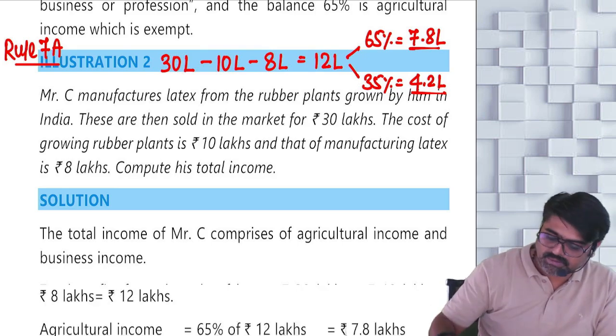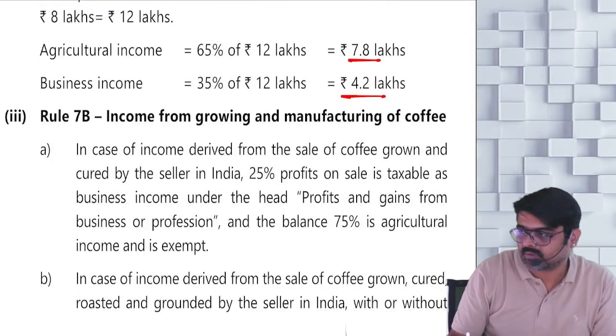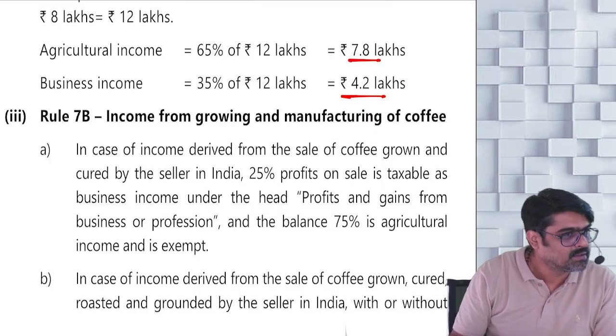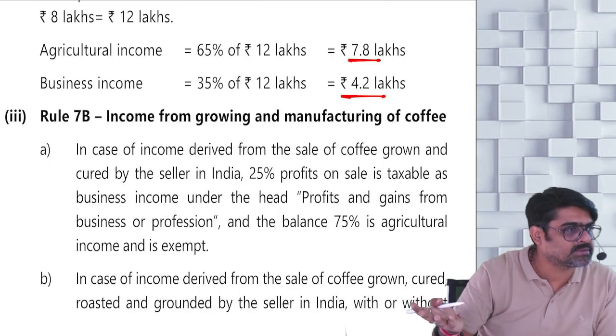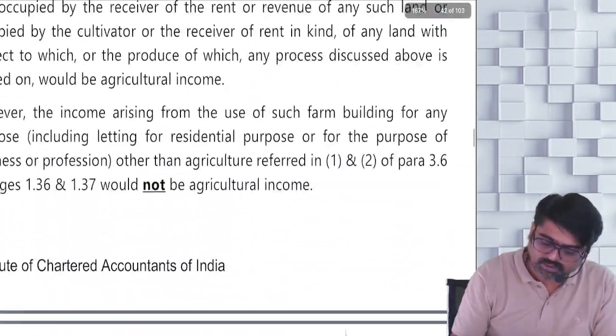Understood? Please check the final answer. 7.8 and 4.2. Done, sir? Very difficult? 2 marks MCQs can be asked like this. Next one. Come to the next part.